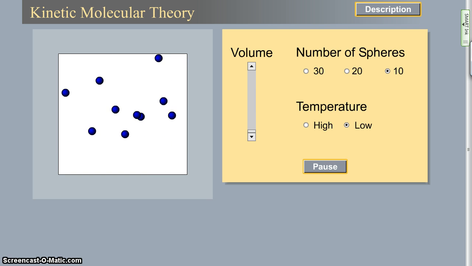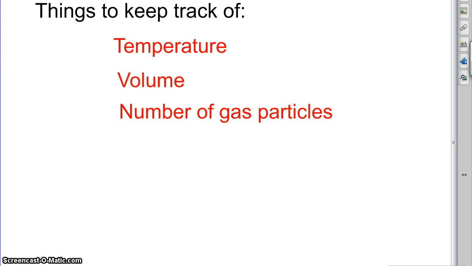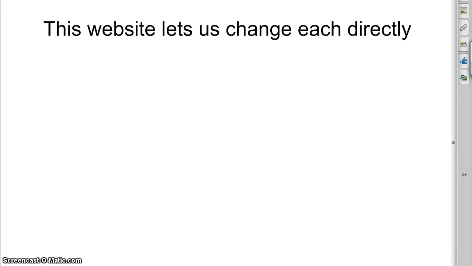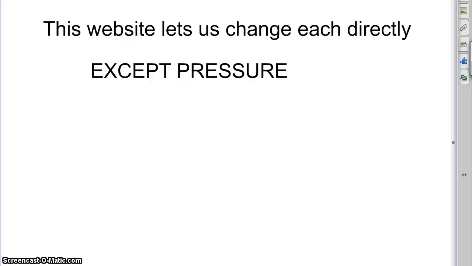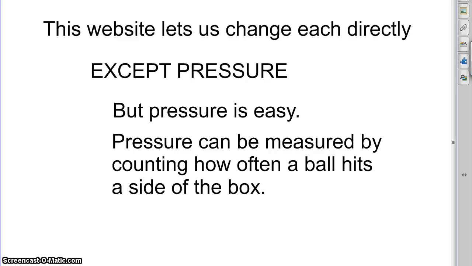And so what we're going to do here, and there's one more, we're going to look at pressure. Pressure is kind of interesting because we actually can't really adjust pressure directly. The website will let us change each of these things directly except pressure. However, pressure is something that we can picture. Picture this.